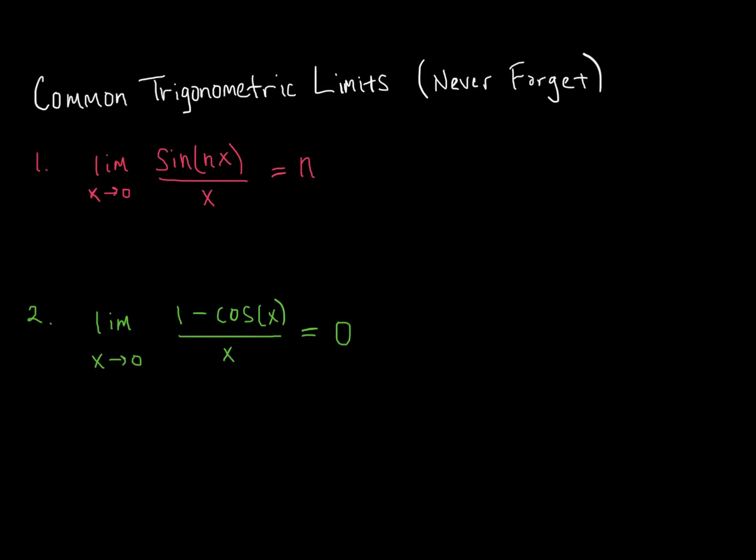All right, so here are a couple of trigonometric limits that you'll want to remember. The first is pretty simple. The limit as x approaches 0 of sine of n times x over x is equal to that value n. So n could be anything: 1, 2, 3, 4, 5, 6, 7, whatever it is. And then secondly, the limit as x approaches 0 of 1 minus cosine of x over x is equal to 0.